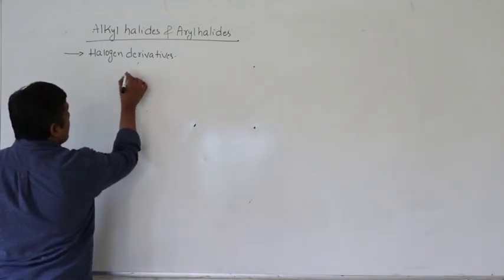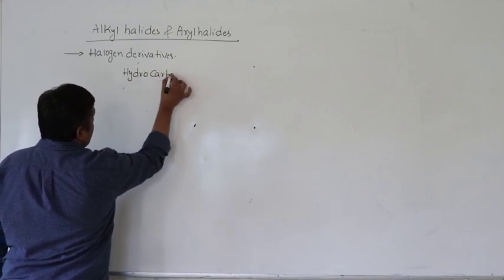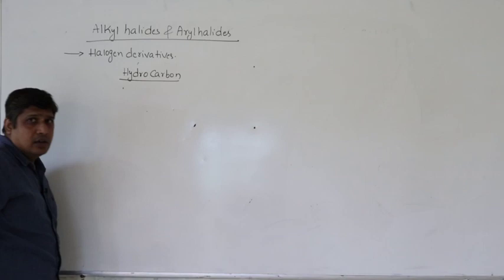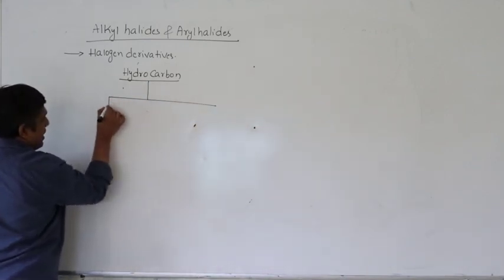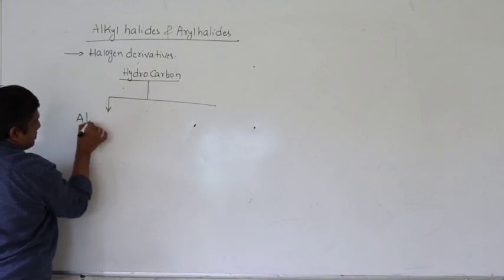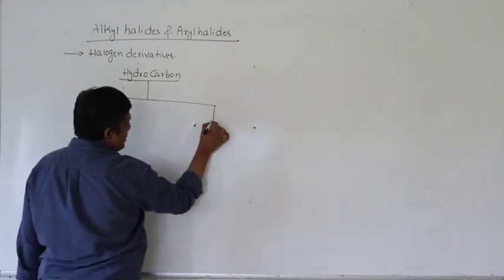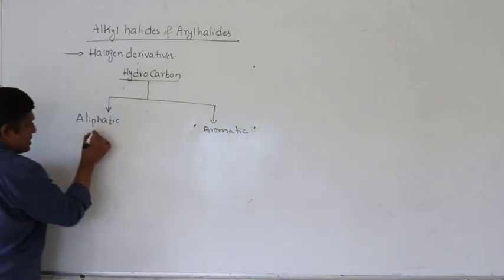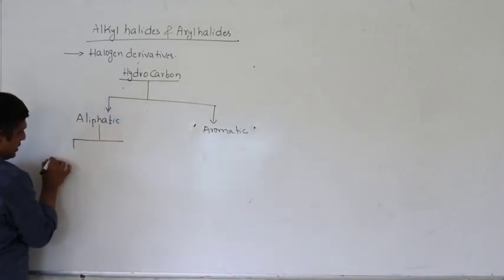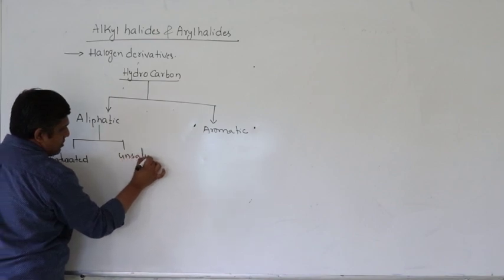So here, you have studied in first year organic chemistry the meaning of hydrocarbon: an organic compound containing hydrogen and carbon. They may be classified into aliphatic and aromatic. Aliphatic hydrocarbons, aromatic hydrocarbons. Aliphatic can be further classified into saturated hydrocarbons and unsaturated hydrocarbons.